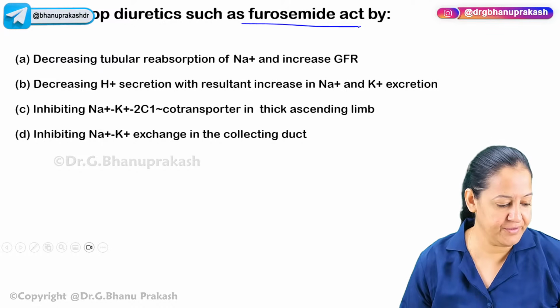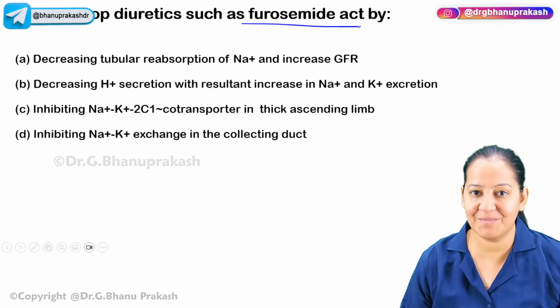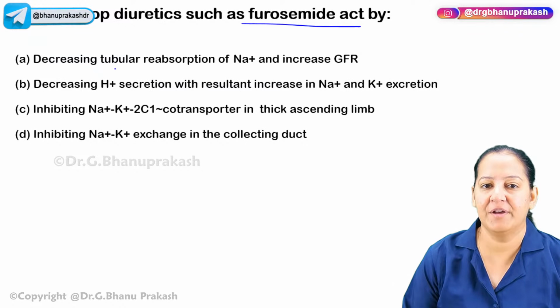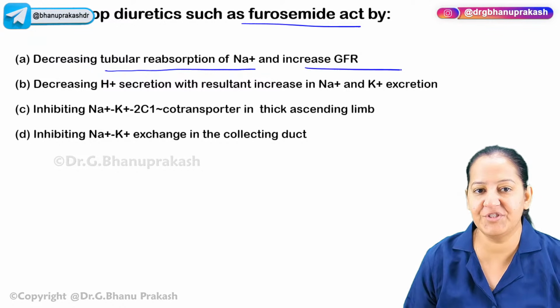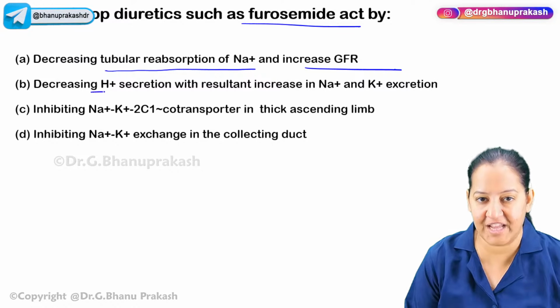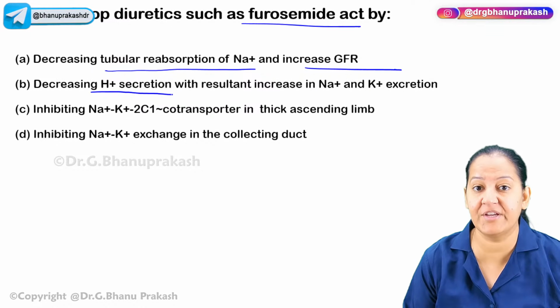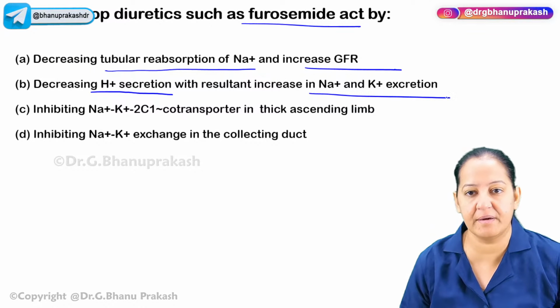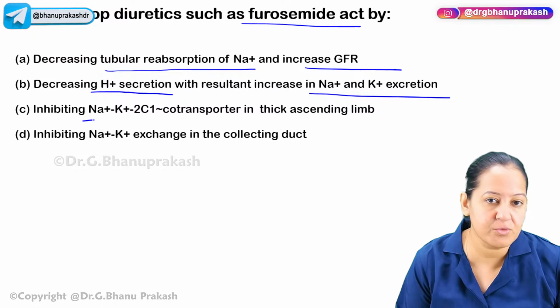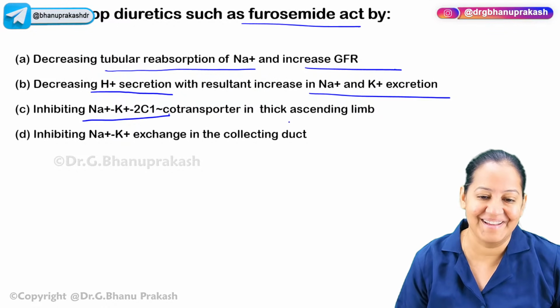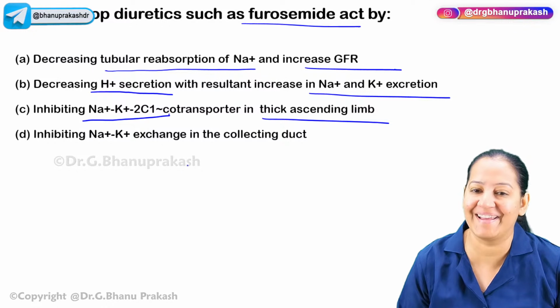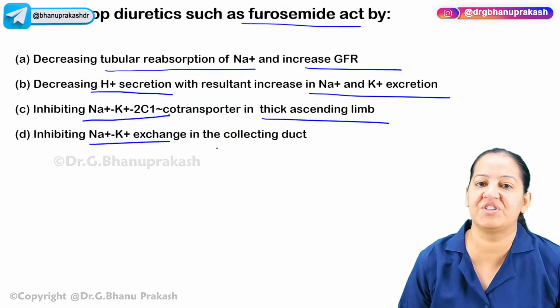Loop diuretic, furosemide, act by... What is the mechanism of action of loop diuretic? Is it decreasing tubular reabsorption of sodium and increased GFR? Is it decreasing potassium, proton secretion with resultant increase in sodium and potassium excretion? Or is it inhibiting sodium potassium chloride transporter in the thick ascending limb of loop of Henle? Or is it inhibiting sodium potassium exchange in the collecting duct?